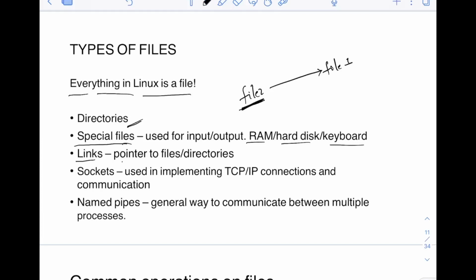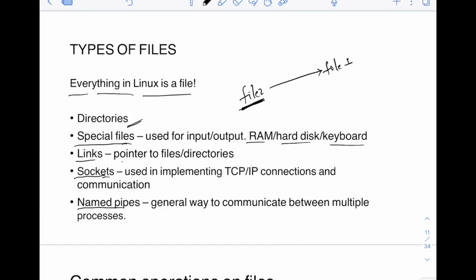Then you have another important type of file called sockets. Even the network connections that happen, of course TCP/IP connections, happen with the help of these files called socket files. So basically the communication happening in TCP/IP happens with the help of socket files.